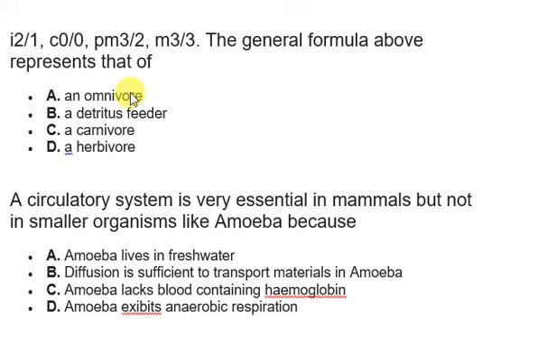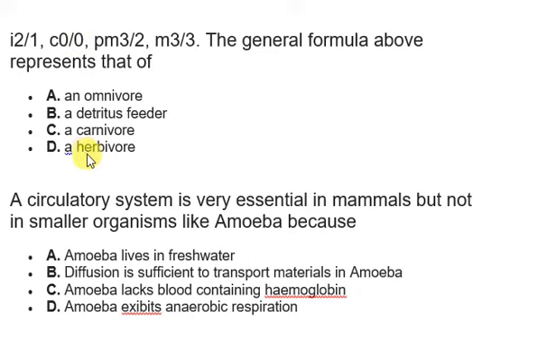An omnivore is an organism that feeds on both flesh and plants, of course. However, it does not have anything as such here. Whereas talking about detritus feeders, we can call them saprophytic feeders as well. The reason is because they feed on decomposing organic matter, dead plants and animals. They are very similar in the way they feed. So it's obviously not the option, because I don't think they need teeth, and these are not organisms that are essentially big or anything. So carnivore feeds on flesh. However, there's no canine here for it to devour the flesh, so obviously it's not a carnivore.